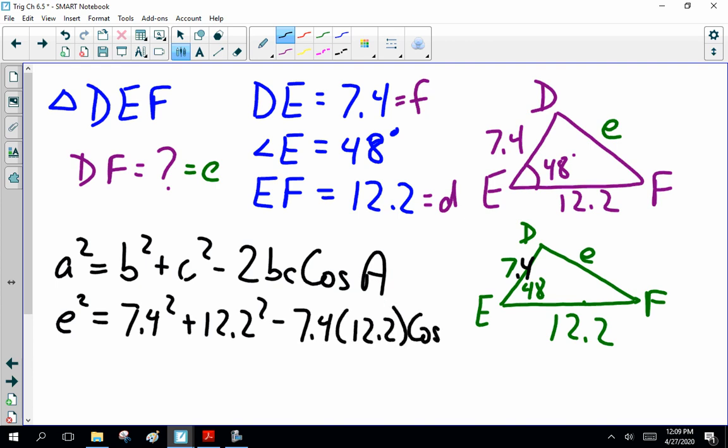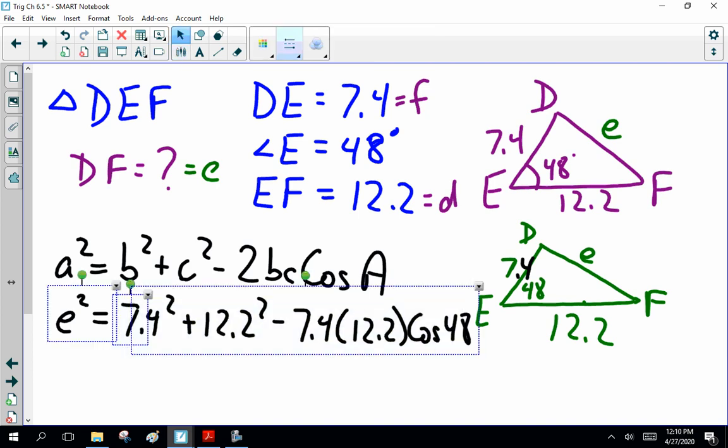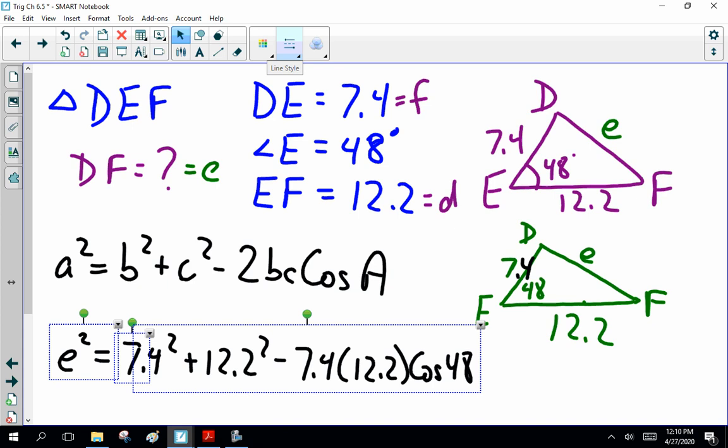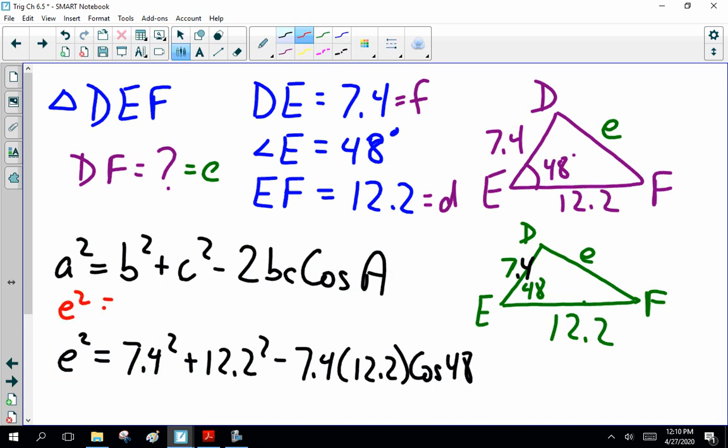Times cos of 48. Now, I didn't write that out. Maybe I should. E squared is f squared plus d squared minus 2fd cos of E. Now, some people want me to write it out ABC. Some people want me to rewrite as DEF. Whatever. You guys are sharp. You show me you can do this.